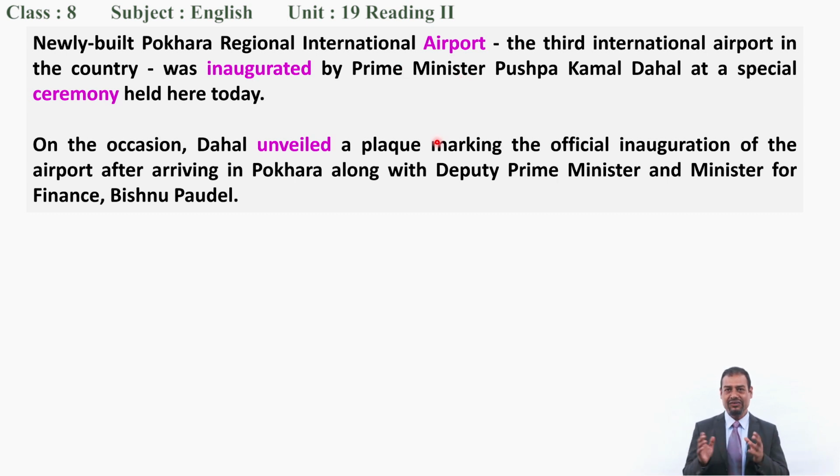Now, can you tell me, is this the first international airport? No. Why? It is clearly written here, third international airport in the country, means in Nepal, okay? And who began this airport formally? Yes, you are right again, Prime Minister Pushpa Kamal Dahal, okay? Now next one, who were other members there while inaugurating this airport?